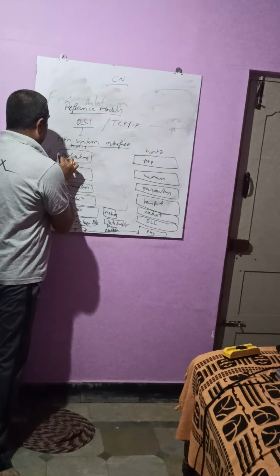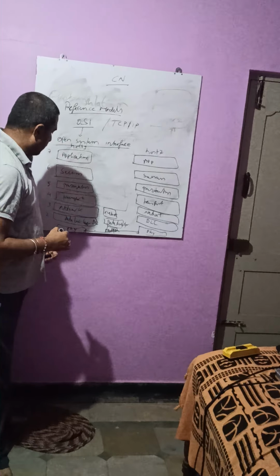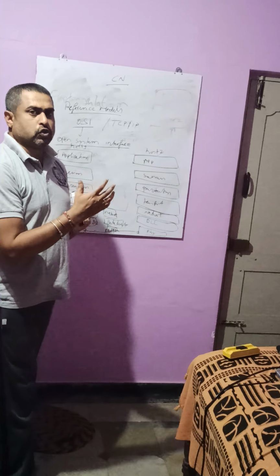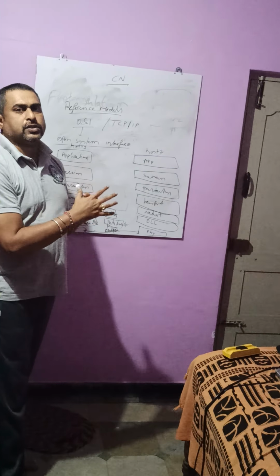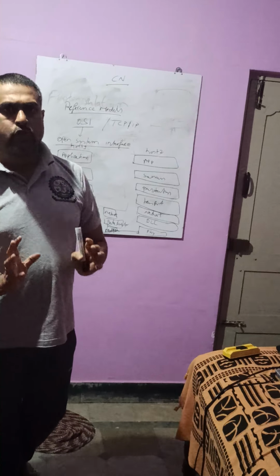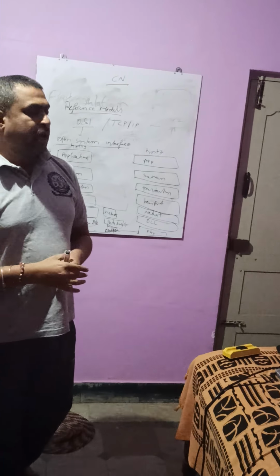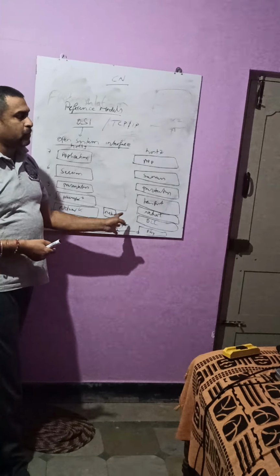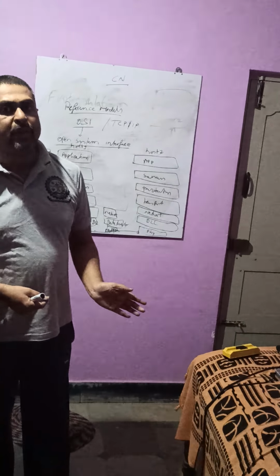We'll start with number one, the physical layer. The physical layer is responsible for transferring zeros and ones, the bits, from one system to another system. It takes those zeros and ones and transfers them from one system to the other via the medium.